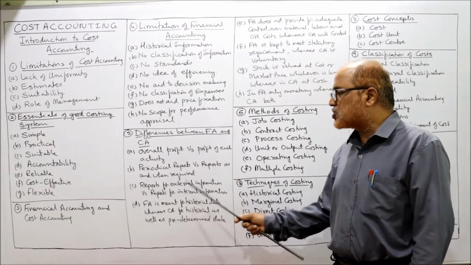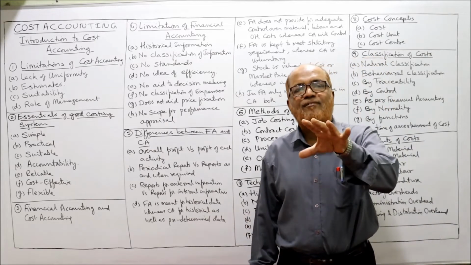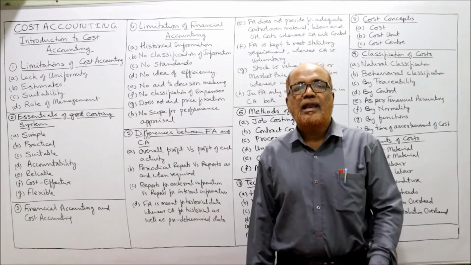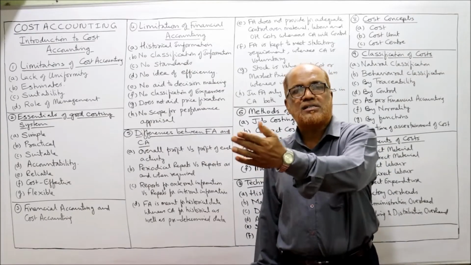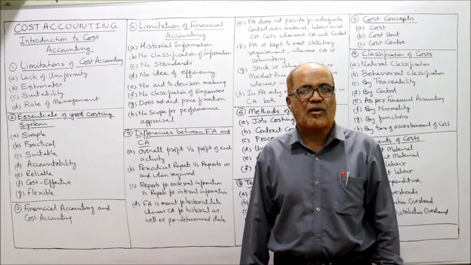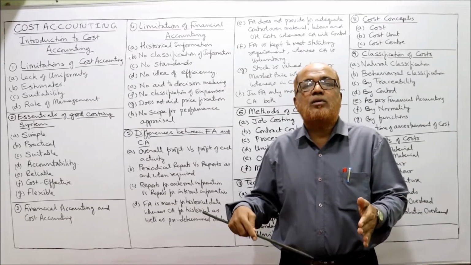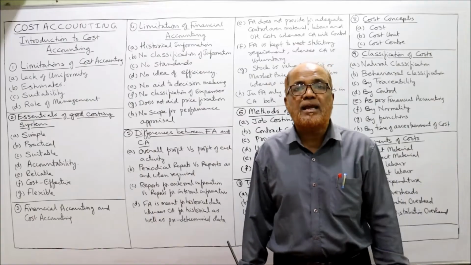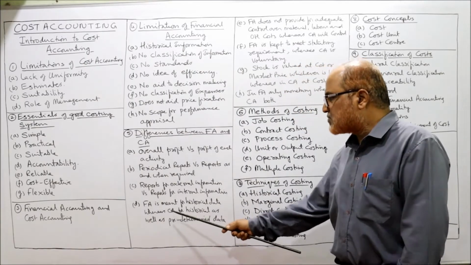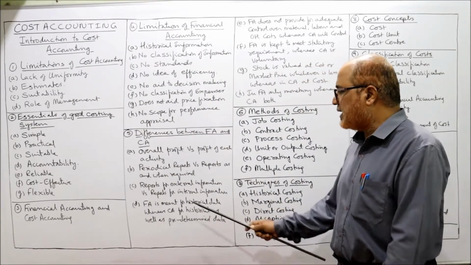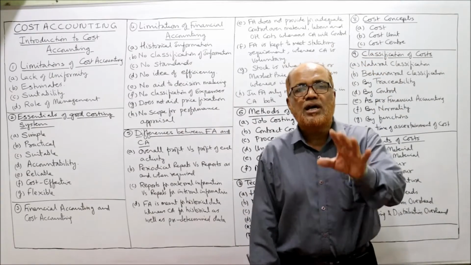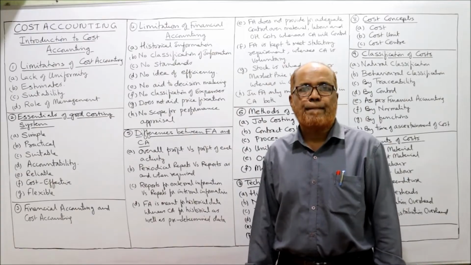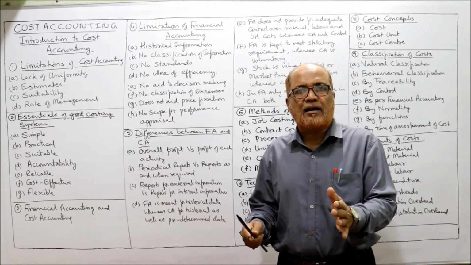Next one, reports for external information. Normally financial accounting will prepare the reports for external users like creditors, investors, bankers, government, etc. Whereas the cost accountant mainly will produce the reports for the help of the management internally. Next, financial accounting is meant for historical data, whereas cost accounting will use historical as well as future, predetermined data. That means estimated data.